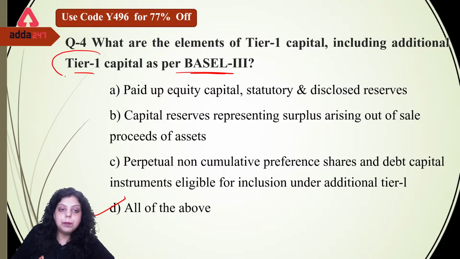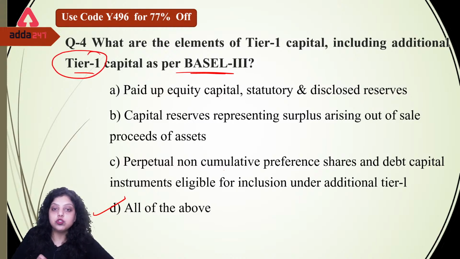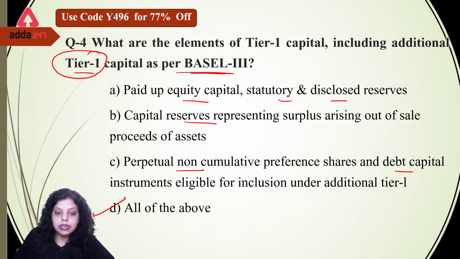Tier 1 capital is the highest liquid capital which a bank can use at the time of an immediate issue. Okay. So paid up capital, equity capital will be there. Statutory disclosed reserve will be there. Capital reserves representing the surplus arising out of sale proceeds of assets, and perpetual non-cumulative preferential shares, debt capital instruments eligible for inclusion under additional tier 1, all will be part of the tier 1 capital of a bank.